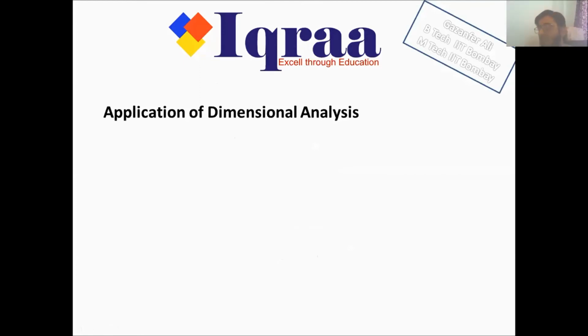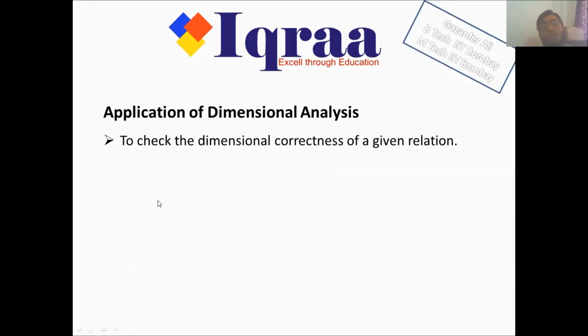And it's not just this simple verification part. There are a lot of other applications where the use of dimensions, or dimensional analysis, makes our life in physics a lot easier. It helps us to check the dimensional correctness of a given relation. For example, in kinematics in your 9th class you studied v is equal to u plus at, or s is equal to ut plus half at square.